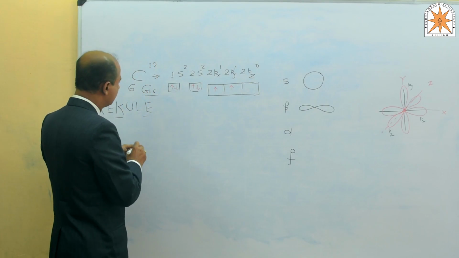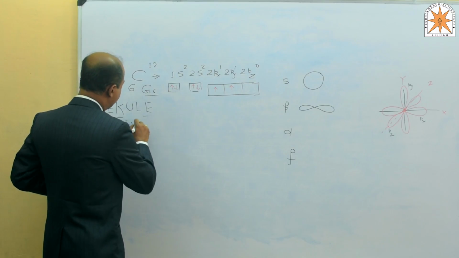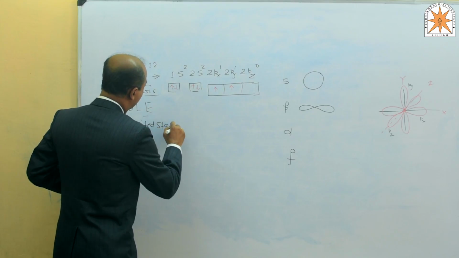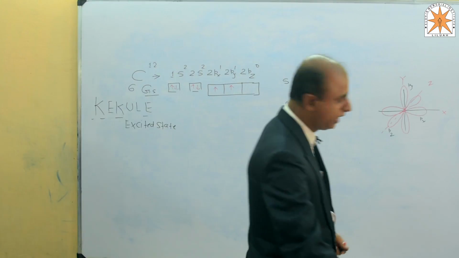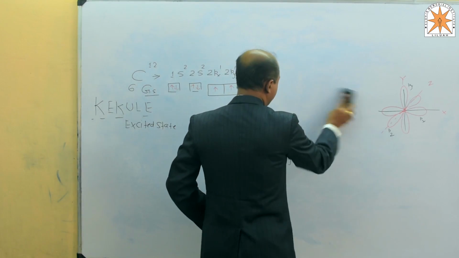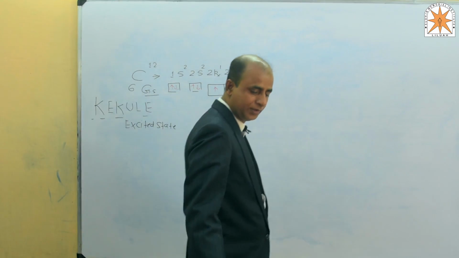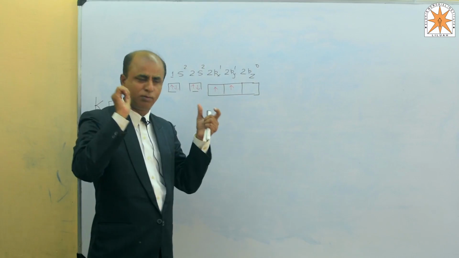So in the excited state, whenever some amount of energy is supplied from outside, the electron present in the 2s subshell gets promoted to 2pz, leading to the formation of 4 unpaired electrons, and these 4 unpaired electrons are responsible for the formation of 4 sigma bonds.